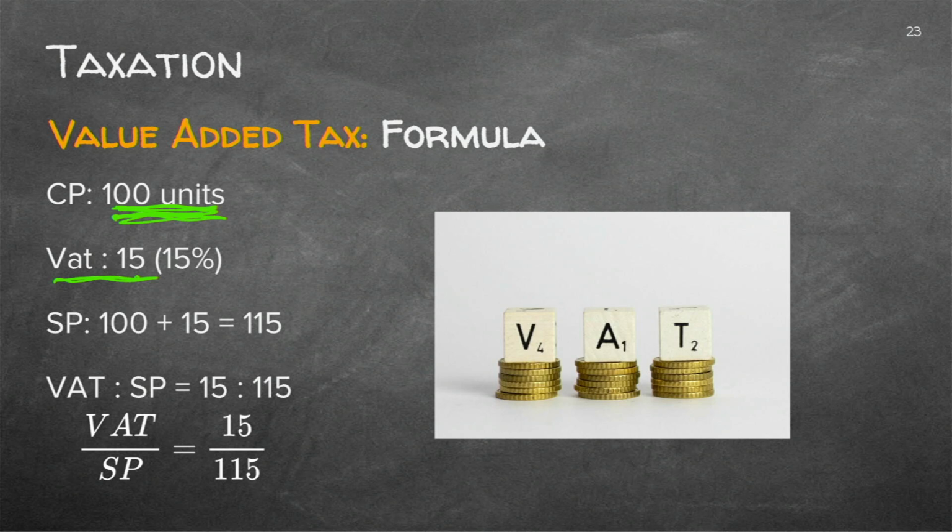So that means the selling price is the cost price, where there's no VAT added, plus the 15 units, which gives you 115. Learn this formula. VAT to the selling price is 15 to 115, and you make your two fractions, or your two ratios, and equate them. VAT over selling price equals 15 over 115.